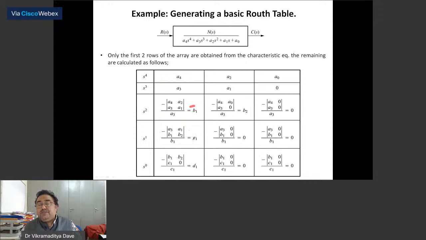From negative to again positive, 2 changes. So 2 sign changes are there. So we say that 2 roots are lying on the right half of the S plane, hence the system is unstable. So whenever there is a sign change in the first column of the Routh array, we say the system is unstable. If all the signs are positive, then we say the system is stable.